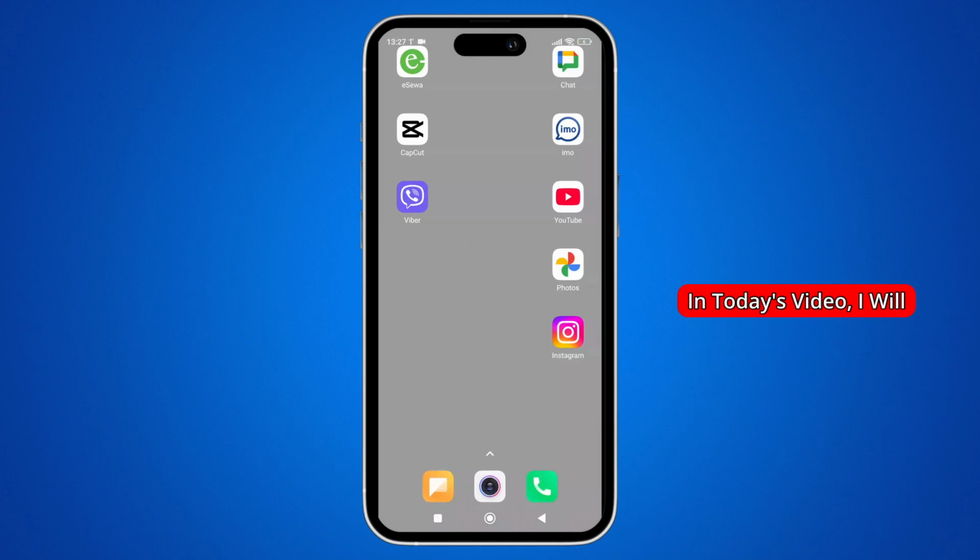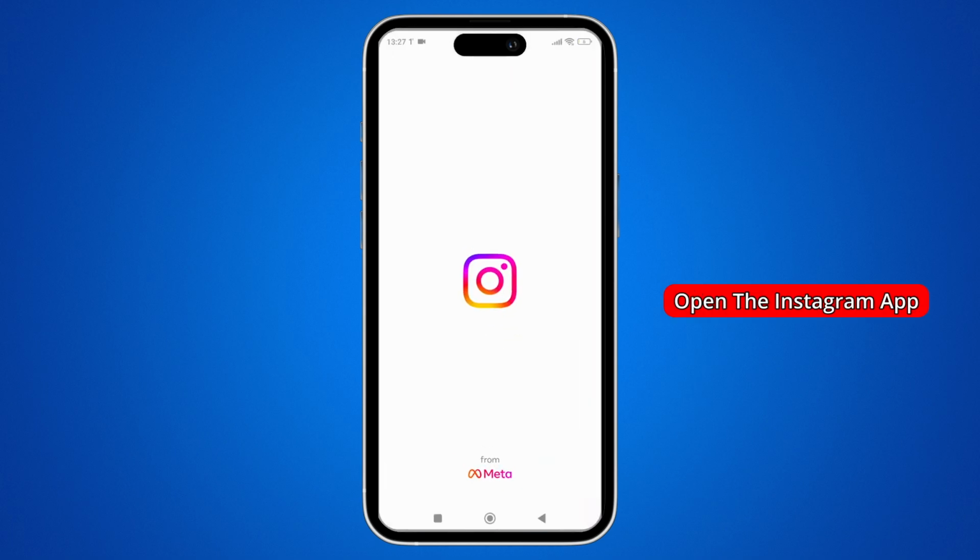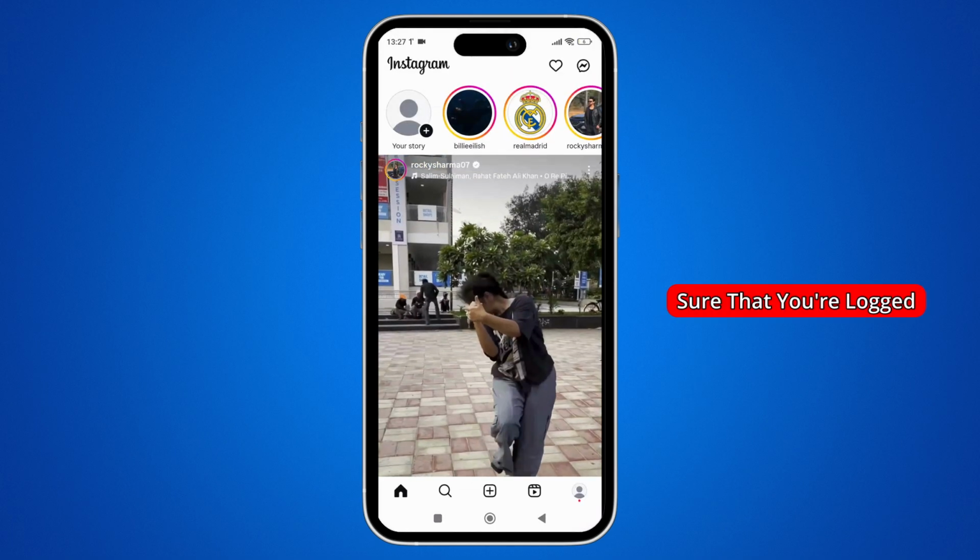In today's video, I will show you how to enable Reel Remix on Instagram step by step. So now, without further ado, let's get started. First things first, open the Instagram app on your phone and make sure that you're logged in to your account.